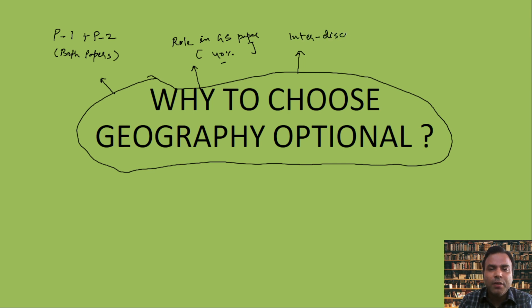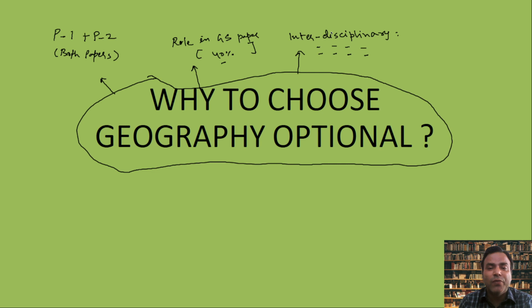Interdisciplinary. What do I mean by interdisciplinary? Geography as an optional, when you choose it, you are not reading only geography, you are crisscrossing among different subjects. You have political understanding, international relations understanding, certain technical aspects, social geography, urbanization, and you read about disasters, agriculture, climate change, and so on.